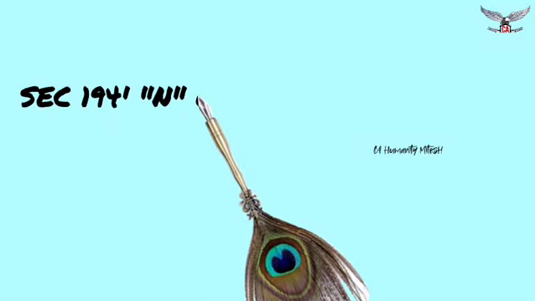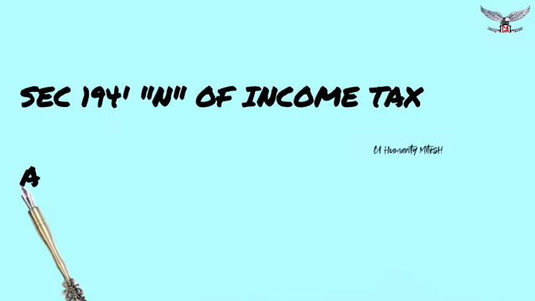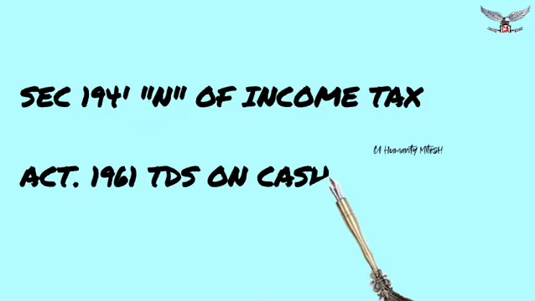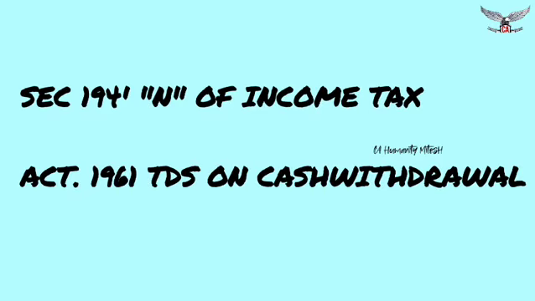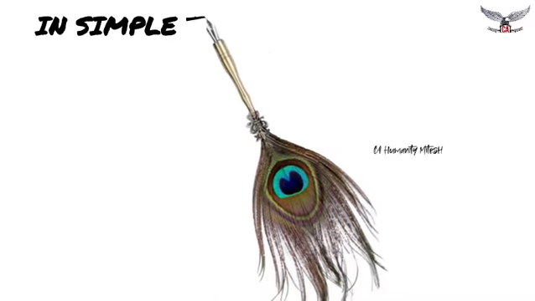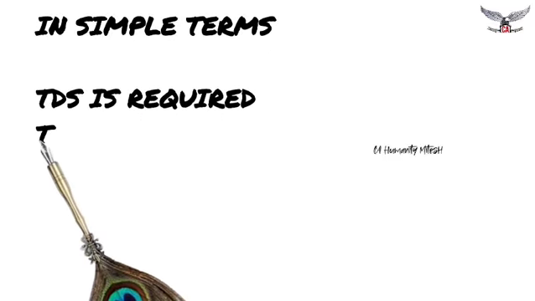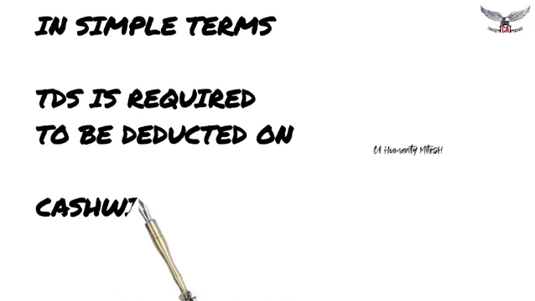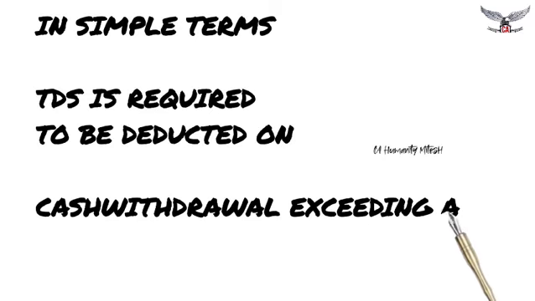Hello everyone, in this video we are going to study Section 194N of the Income Tax Act on TDS on cash withdrawals. The payer is required to deduct TDS if their cash withdrawal exceeds a specified limit. Now let's see who is required to deduct TDS, when it is required to be deducted, and what the threshold limits are.